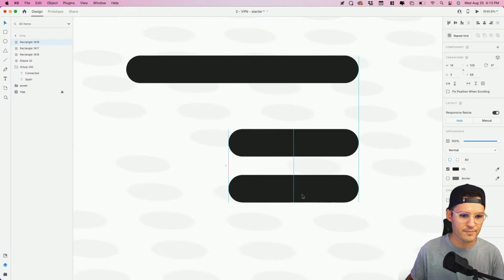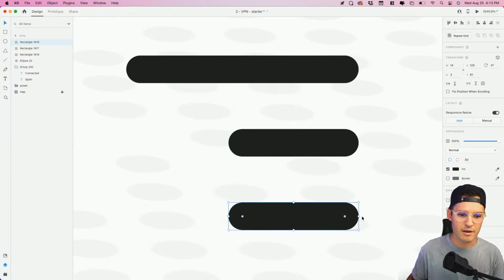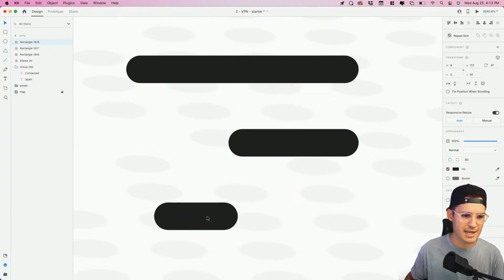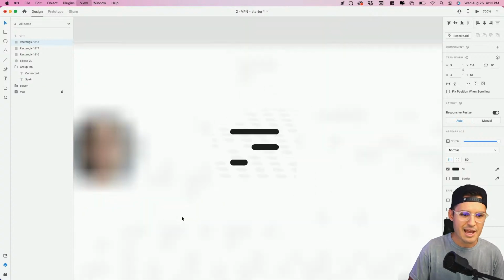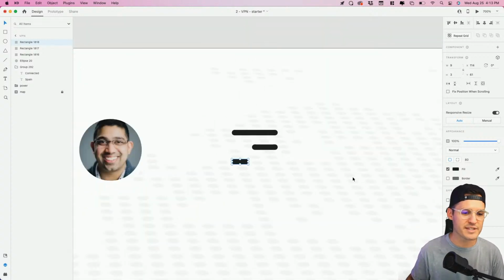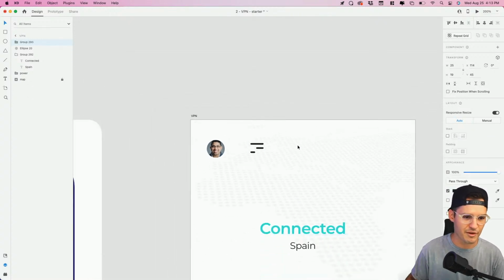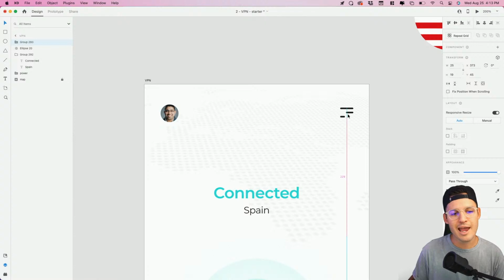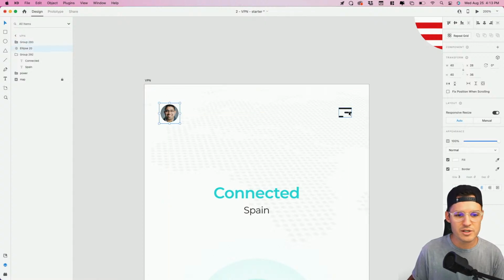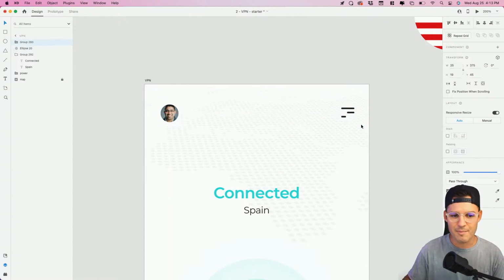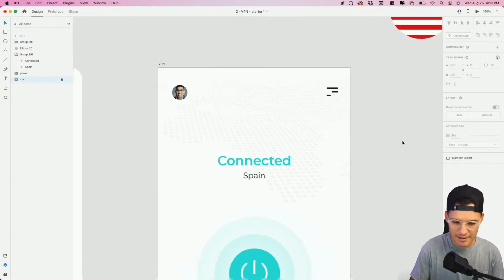Whoop, maybe something like that. And I love that smart kind of stacking that's happening there. Let's do something like that. It's literally at this point, we've seen every single kind of hamburger menu. You just got to make something crazy and have some fun with it. I do kind of like how accidentally it looks like it matches the dot grid pattern of everything in the back. So I like that. All right, cool.